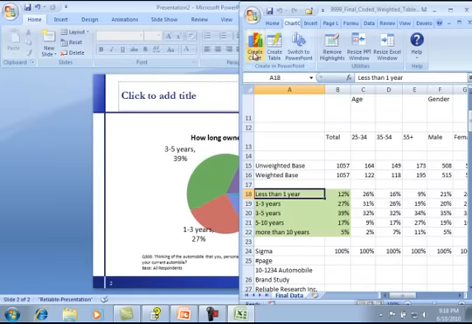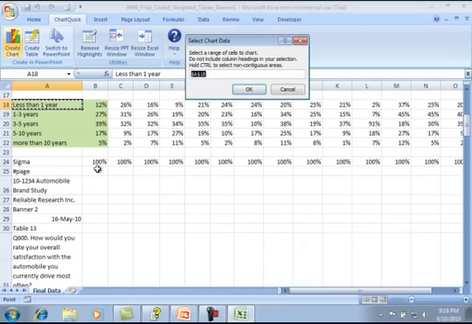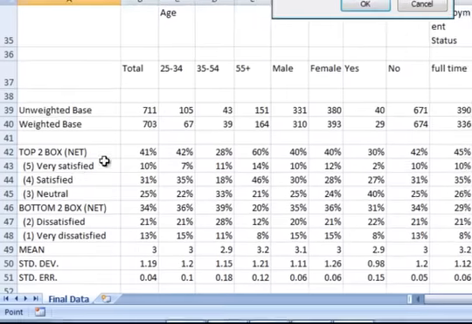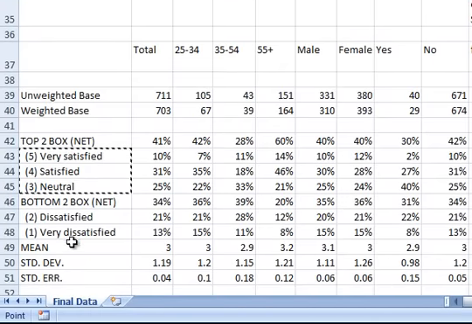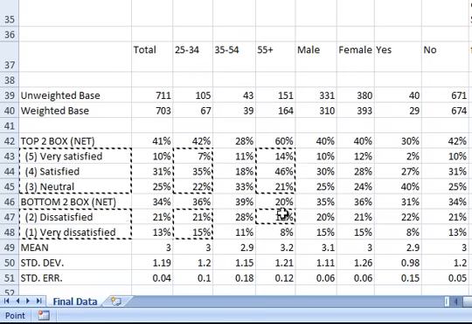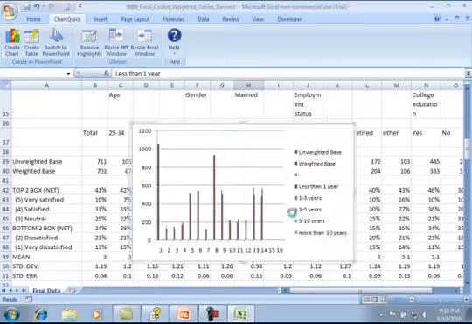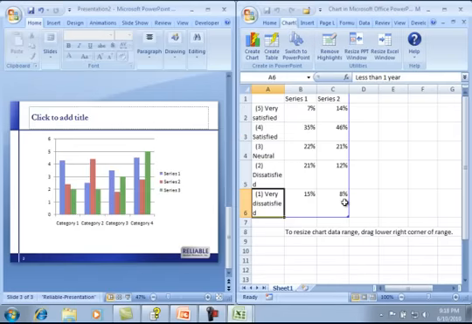The last data that I charted is highlighted in green to help me keep track of where I am. This time, notice how I can select rows and columns that are not adjacent to each other on my spreadsheet. For example, I can pick up just these 5 rows and these 2 columns to compare my oldest and youngest respondents. ChartQuick builds my chart just as if those cells had been in one solid block.